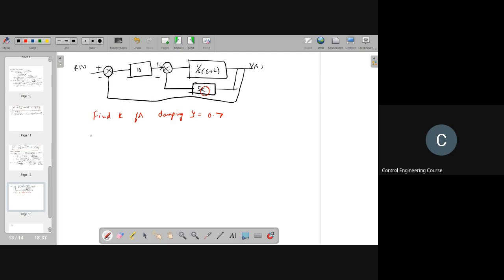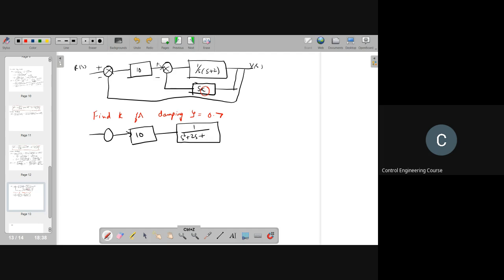We can find out the transfer function for this one, g of s, will be 1 by s square plus 2s plus k.